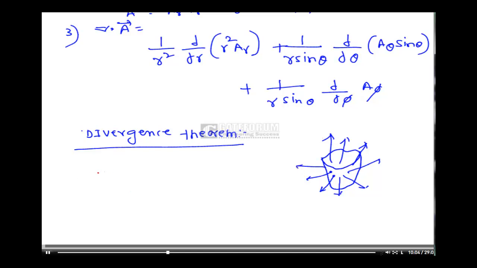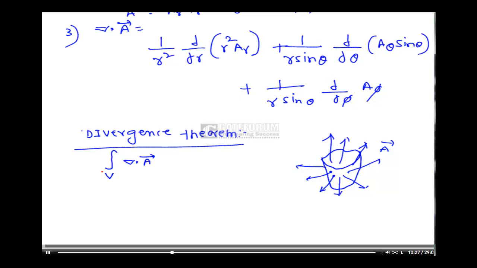Suppose this is A bar. According to the divergence, del dot A bar is for a single point. So for the entire volume, it means integration over volume of del dot A bar. That is the diverging field from the volume.